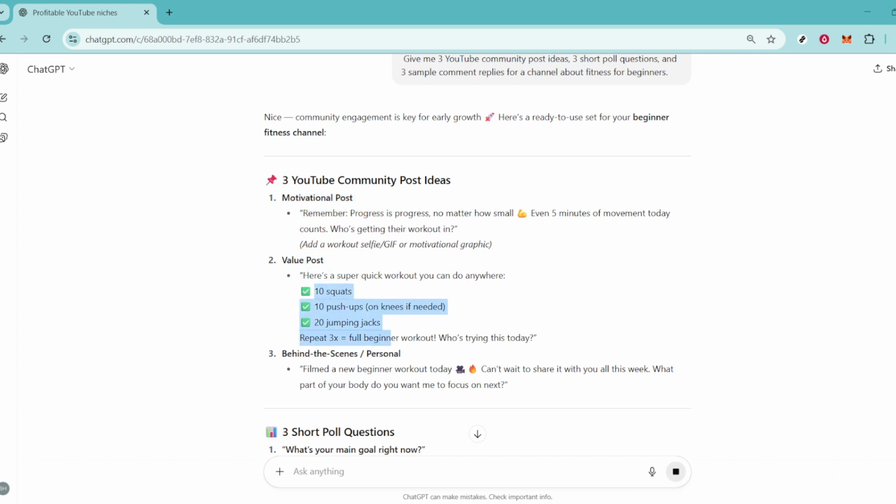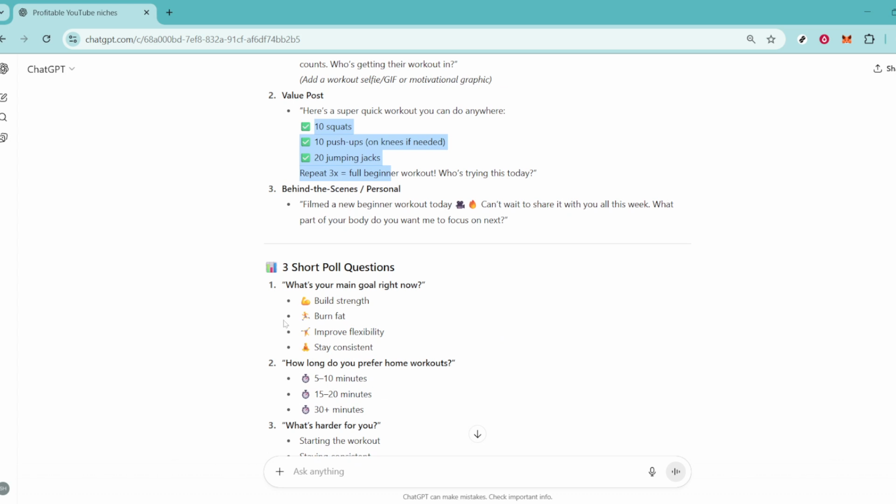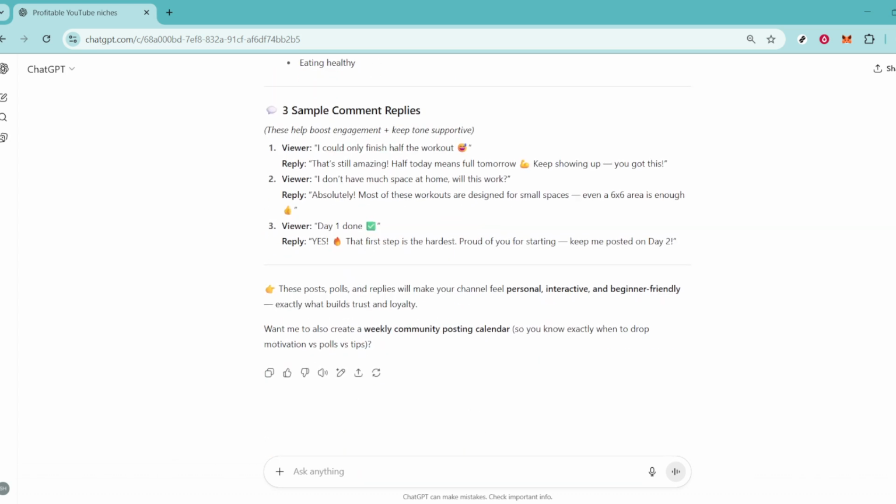There you have it, a foolproof plan to picking your niche, planning content, optimizing for SEO, and growing your channel effectively. By integrating AI tools like ChatGPT into your workflow, not only do you save time, but you also enhance creativity and efficiency.